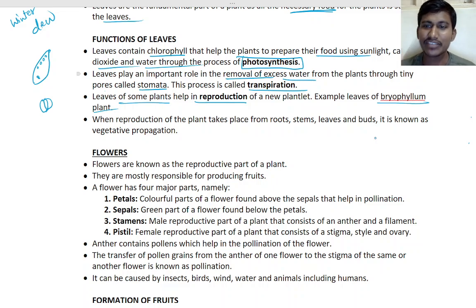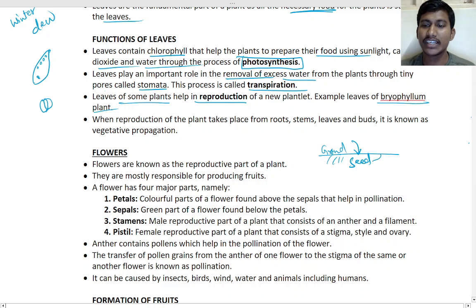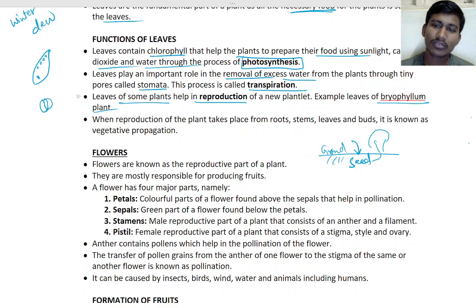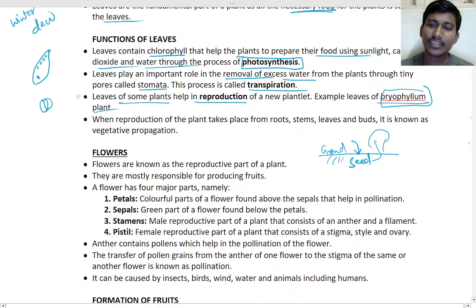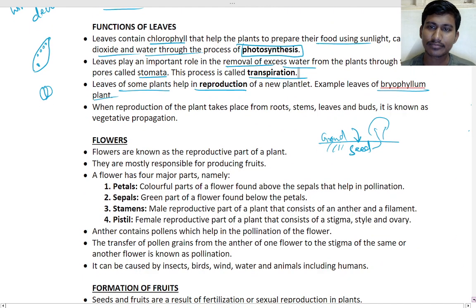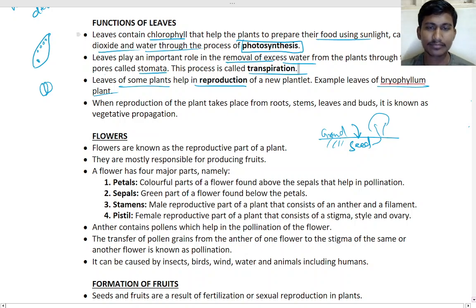Like if you plant a seed in the ground, a tree will grow. In the same way, with some plants, if you plant the leaf, a tree will grow.